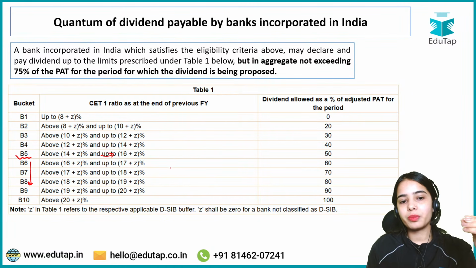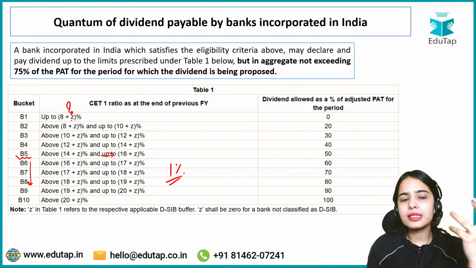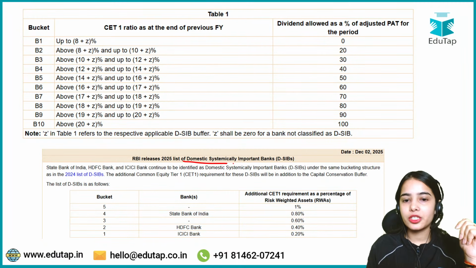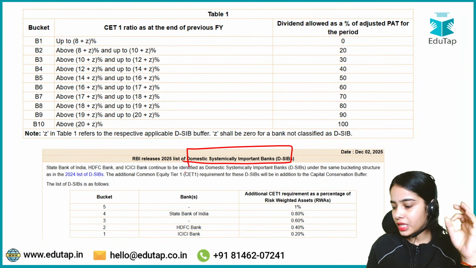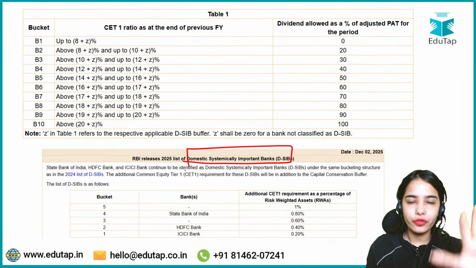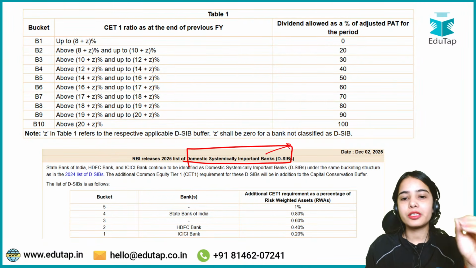After the bracket 5, the percentage is increasing only by 1%. What is this Z now? Have you heard about domestic systemically important banks? I hope all of you have heard about domestic systemically important banks.